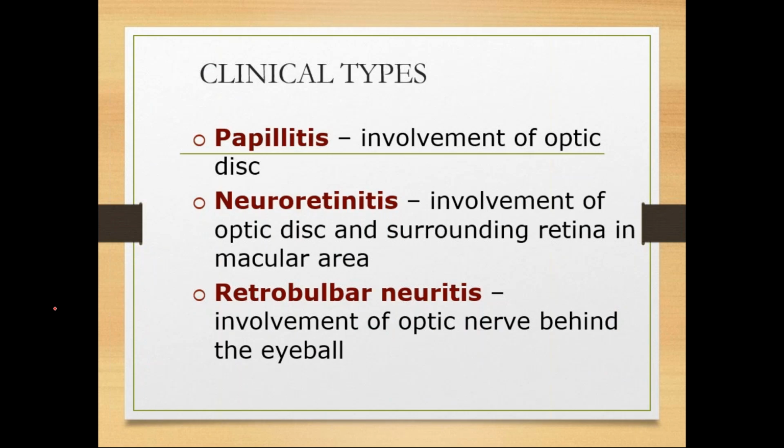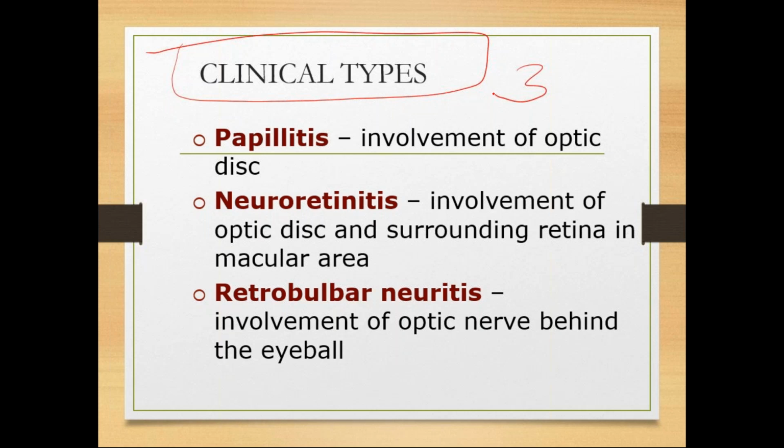So this is one type of classification, and the second one is that there are three clinical types of optic neuritis. It presents in three ways. First one is papillitis, second one is neuroretinitis, third one is retrobulbar neuritis.